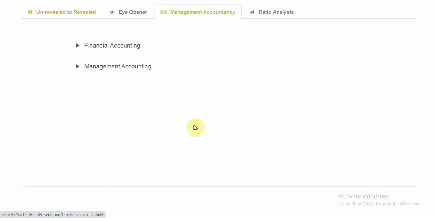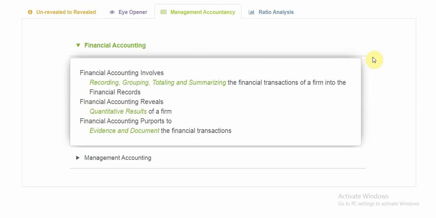Now we will look into what financial accounting and management accounting is. See friends, from your 11th grade you are studying accounting, so you must have studied about recording transactions, right? That is journal, and then moving on to ledger, and then making trial balance, preparing financial statements and other similar statements.